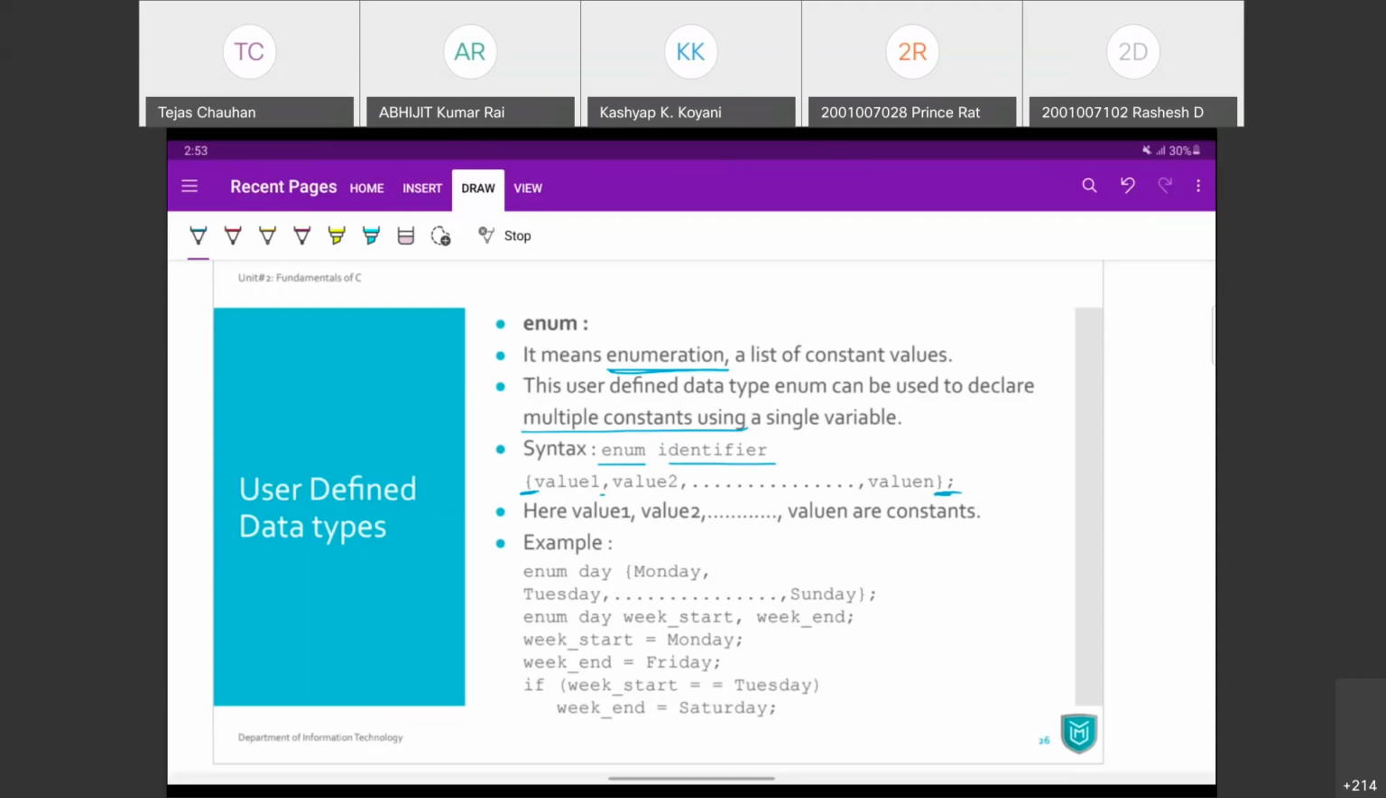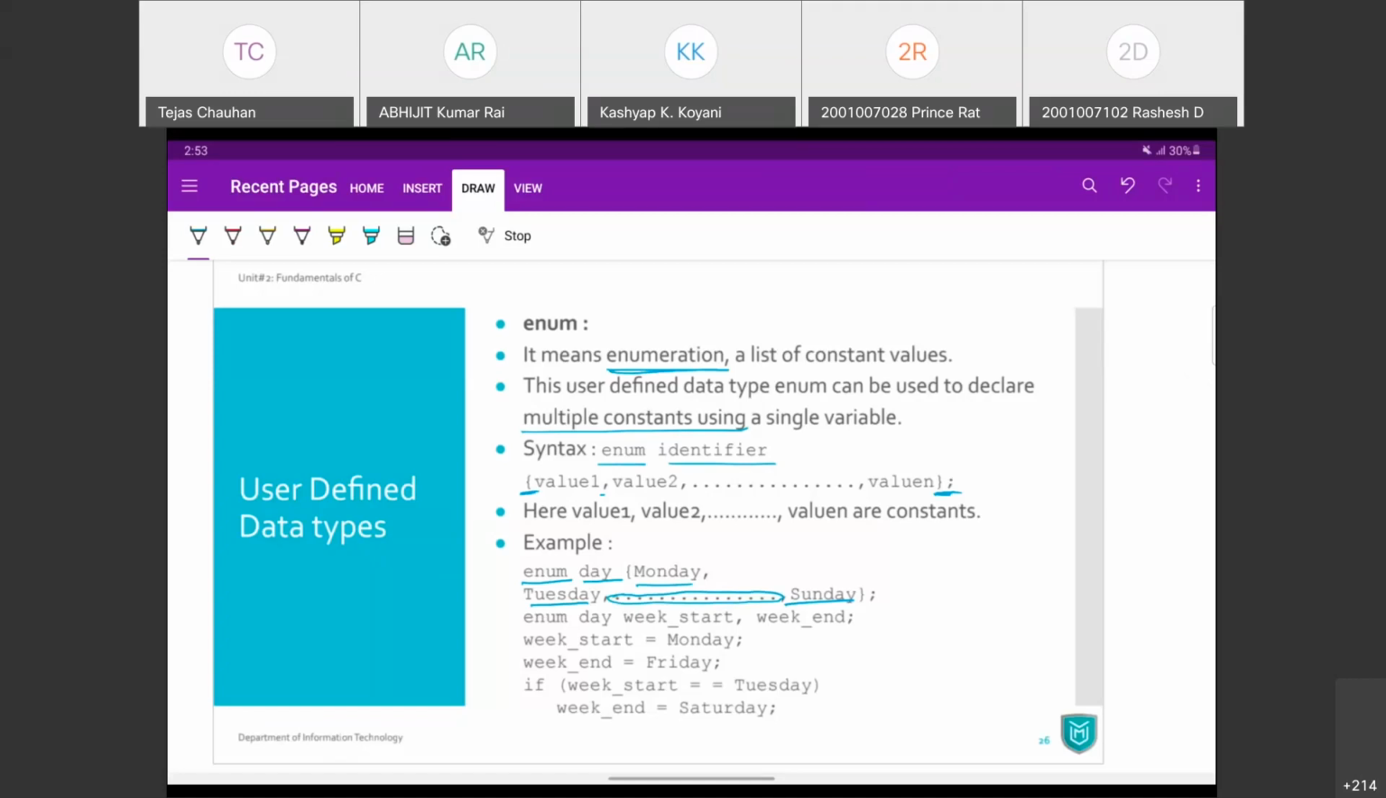So for example, if I want to define days of a week, then I can have enum, day, and then within a curly bracket, I can define all my days of a week. Monday, Tuesday, Wednesday, Thursday, Friday, Saturday, Sunday, and so on, whatever. Now, look, this ... I have written here just to indicate the range from Monday to Sunday. In a program, you cannot have this ... You have to write all the days.